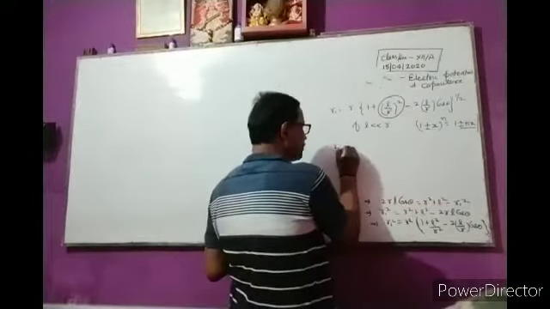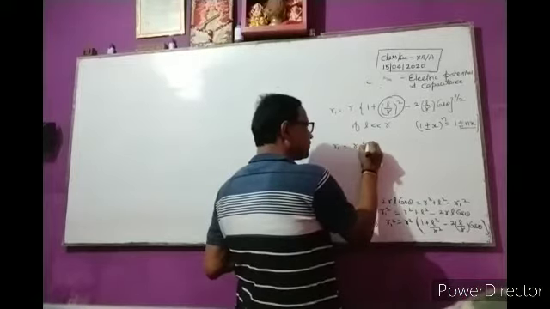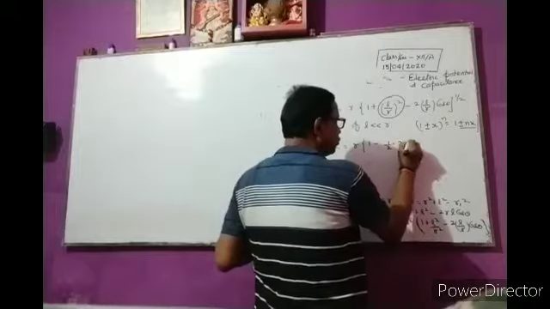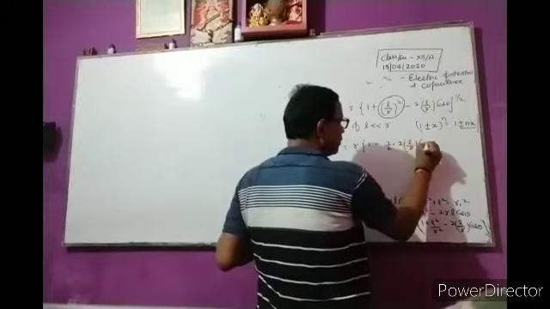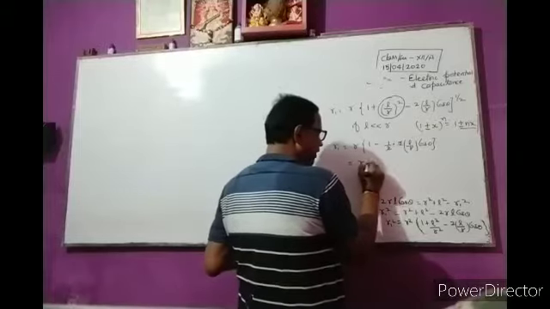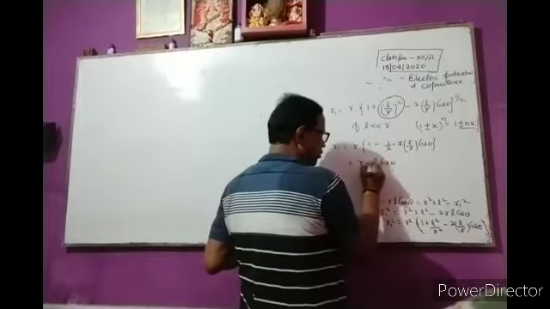So r1 is equal to r times (1 minus 1 by 2 into 2l by r cos theta). The 2 cancels, so r minus l cos theta.